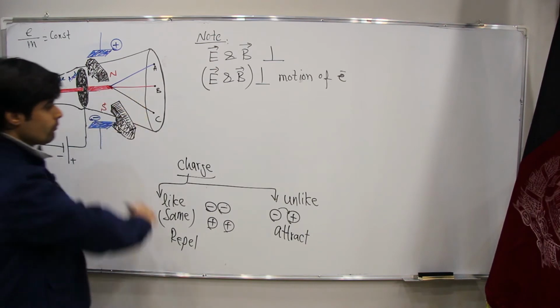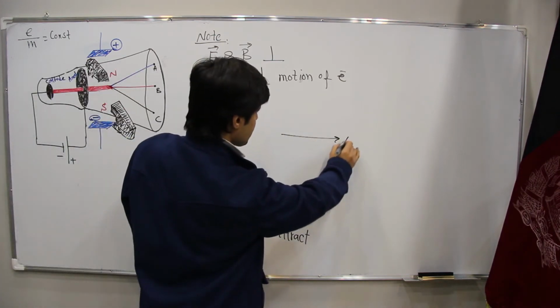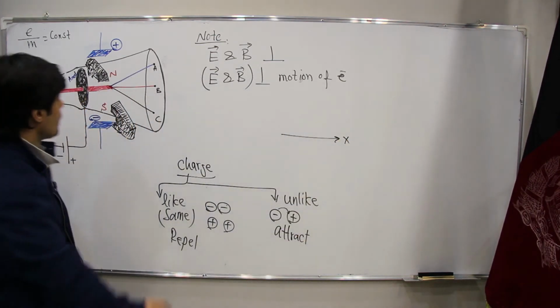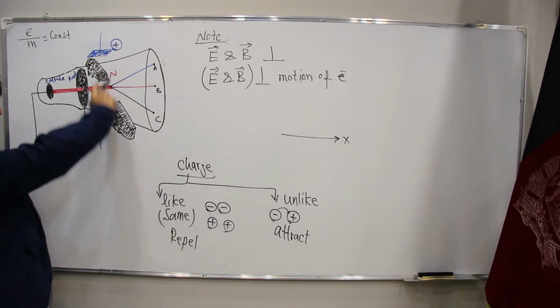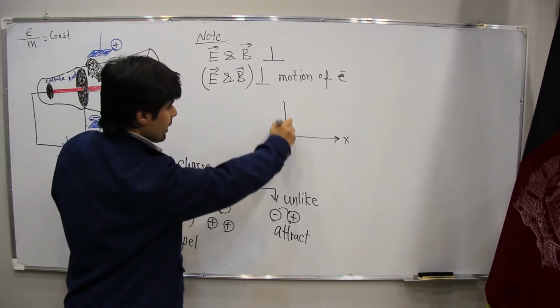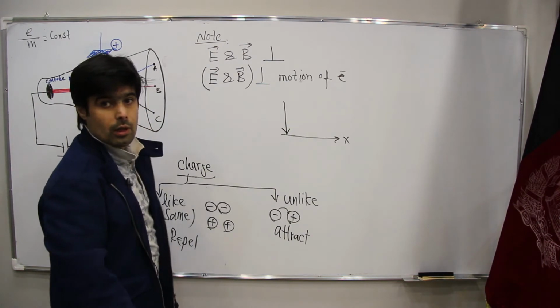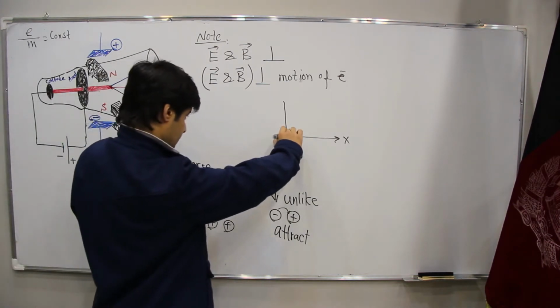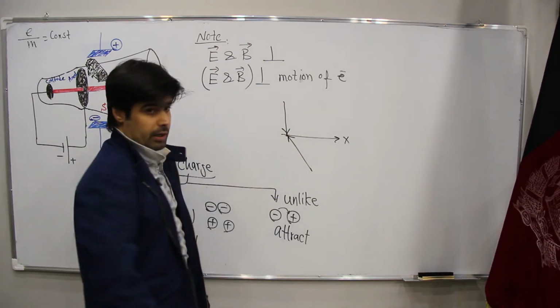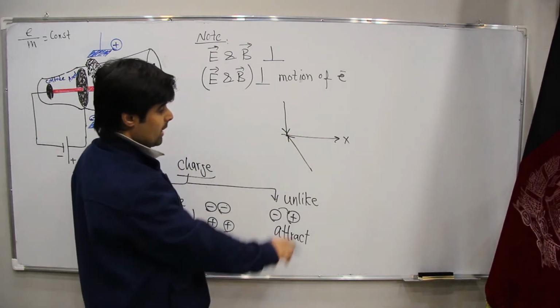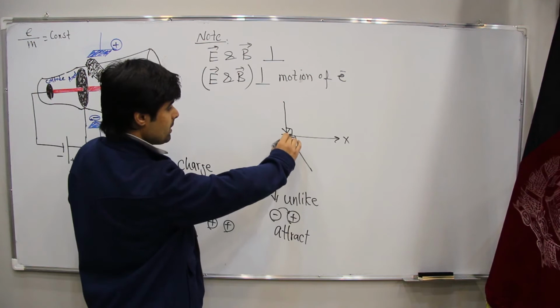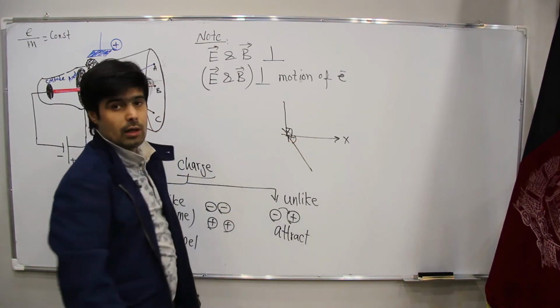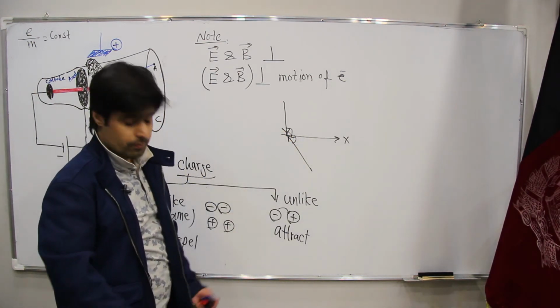The electron is moving in the X direction. The electric field is in the Y direction. And the magnetic field is in the Z direction. Now what do you think? They are perpendicular to each other too.